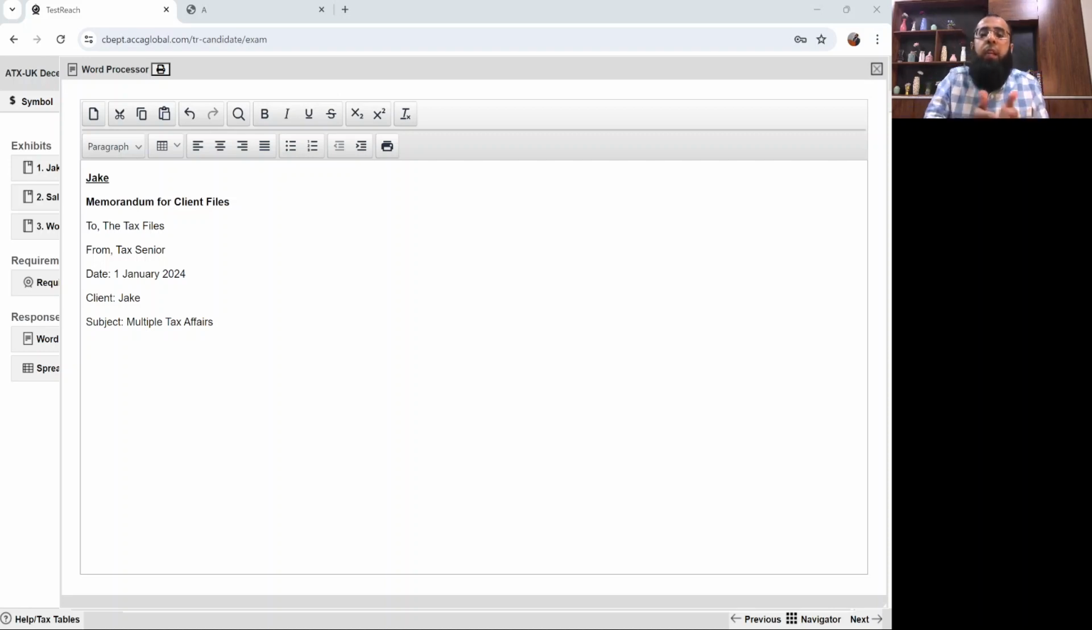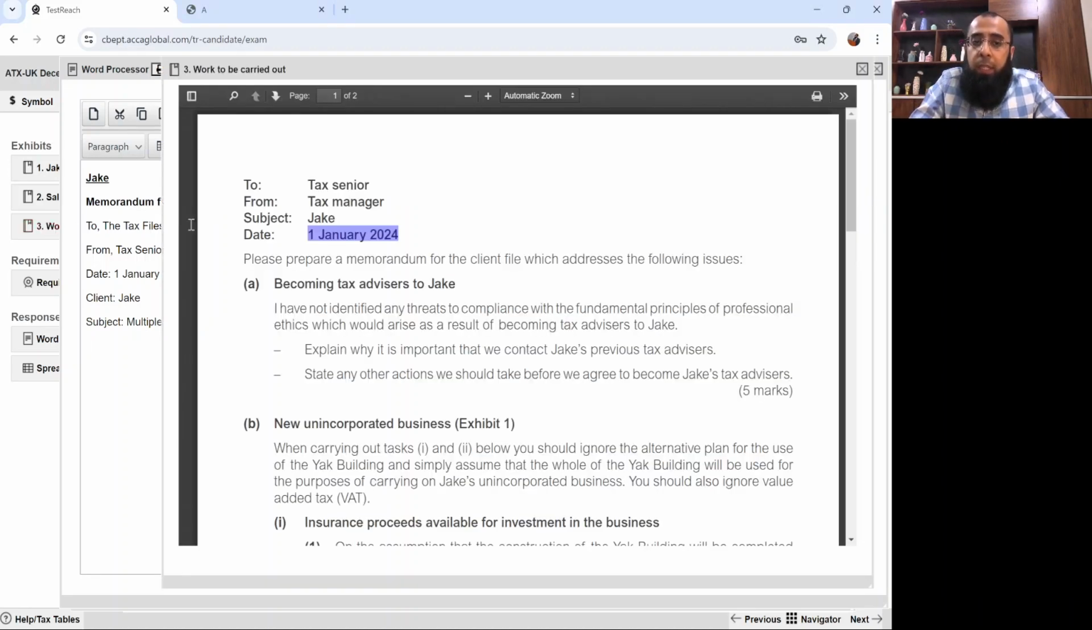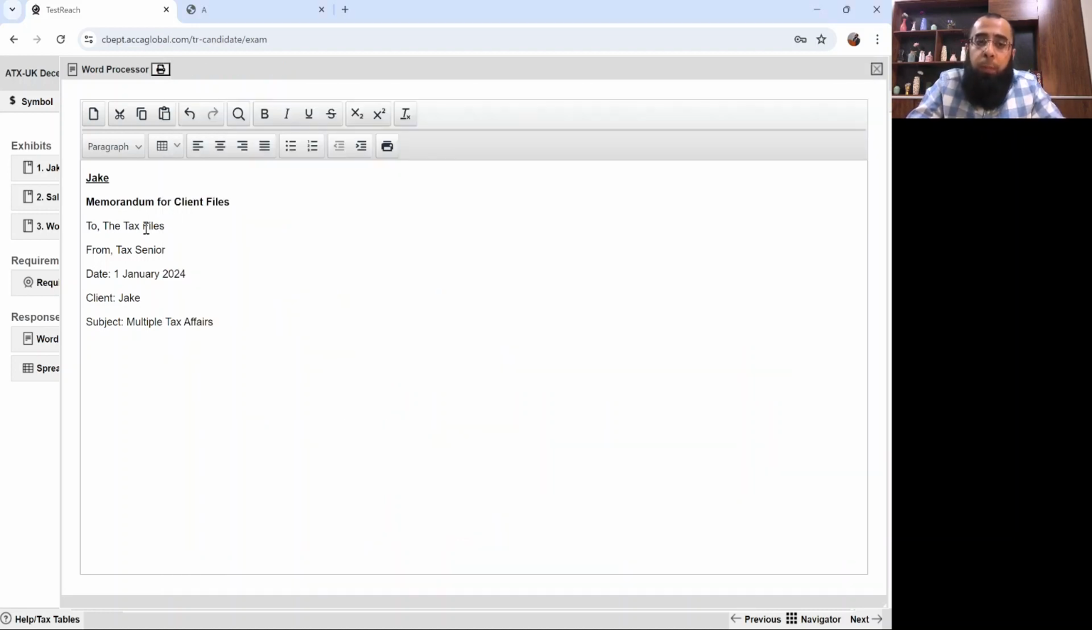Since we are preparing the document for internal use only, in 'to' we don't address it to a specific person, we address it to the tax files. As it was written in exhibit number 3 clearly, please prepare a memorandum for the client file. So it's not addressed to any particular individual; we are responding to the tax files only. It will be included in the tax documents of that particular client.